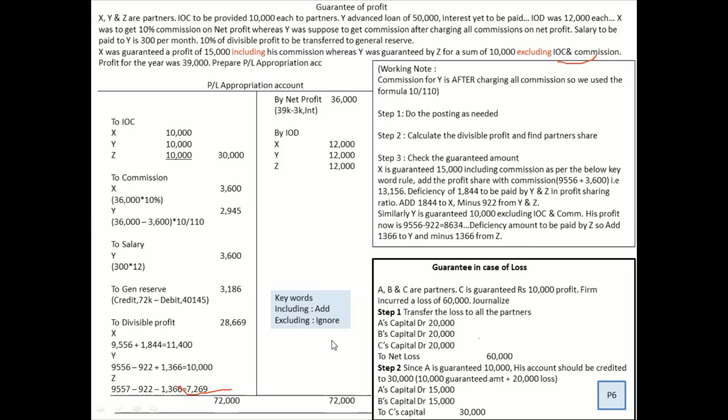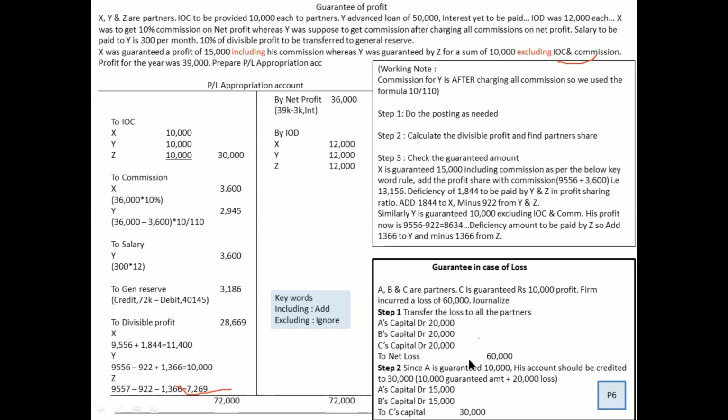Now let's look into the guarantee in case of loss. What happens when a firm is having loss and one of the partners has been guaranteed 10,000? Step number 1, distribute the loss among the partners. So in the debit side of partners capital, you're going to write this figure. So this is what the journal entry is.